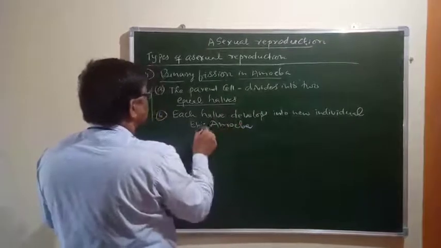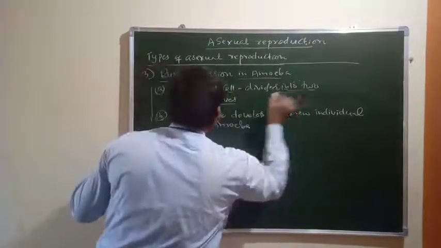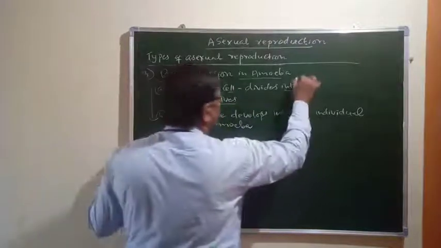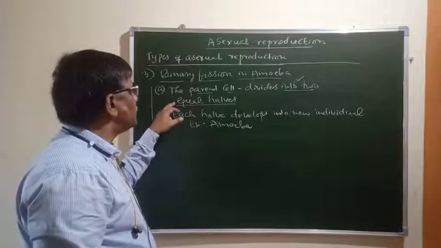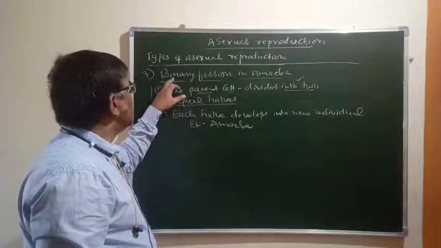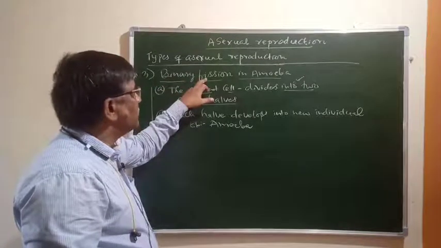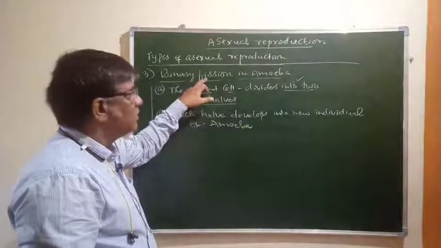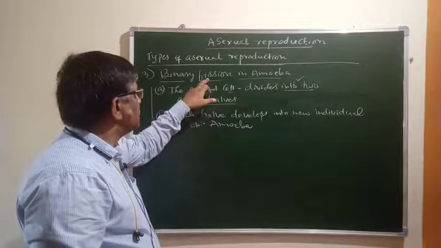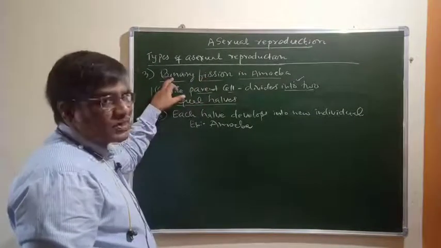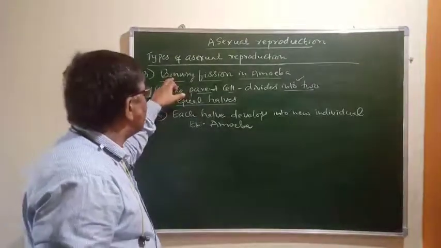Since the parent cell divides into only two equal halves, we can call it binary fission.